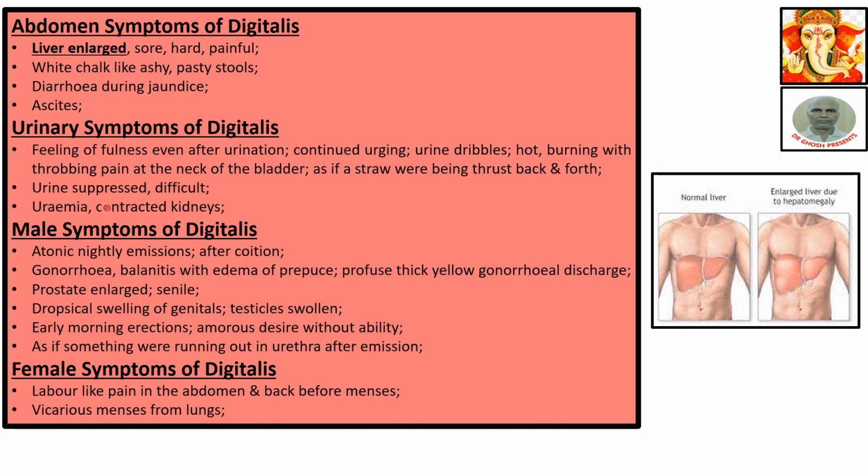Urine suppressed, difficult. Uremia. Uremia is a very serious disease when the excretory product of the kidney, that is urea, is absorbed into the system. The whole system becomes toxic and the patient dies. That disease is called uremia, when urea is absorbed in the blood.